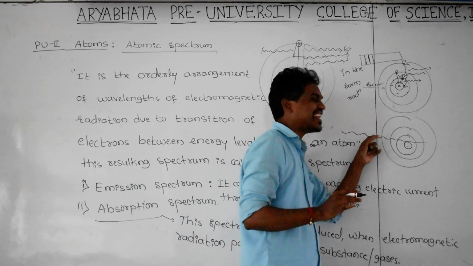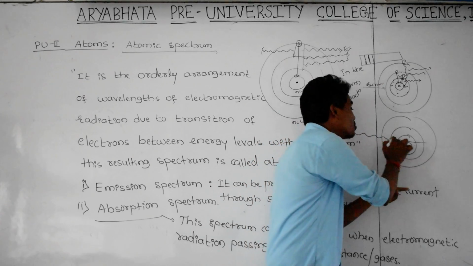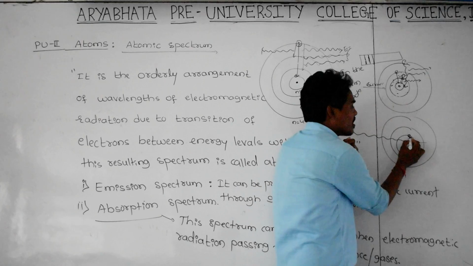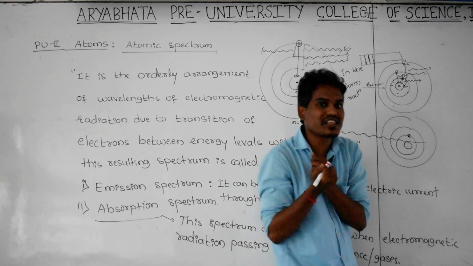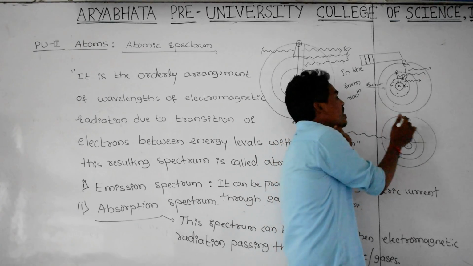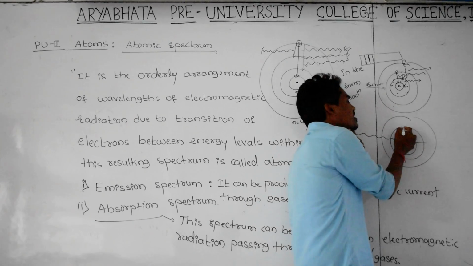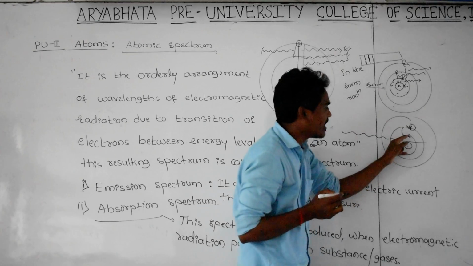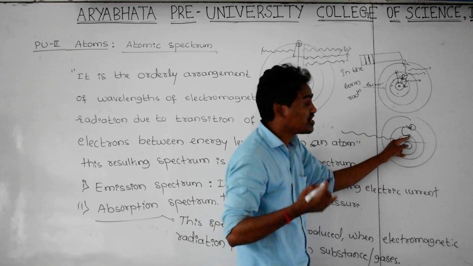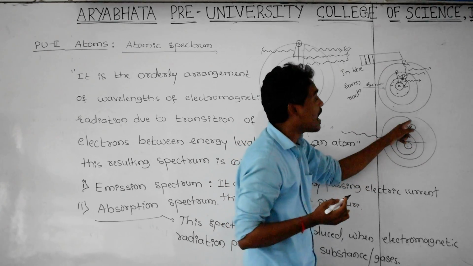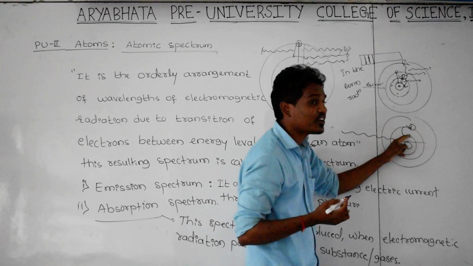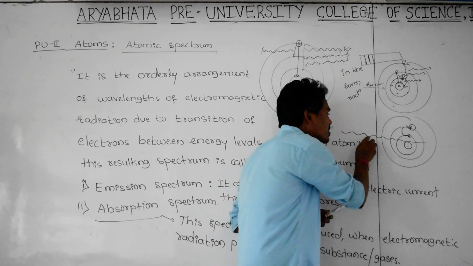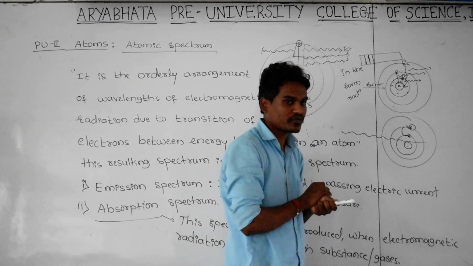Whenever you pass the electromagnetic radiation through the substance, the electrons present in the ground state absorb some amount of energy from the radiation and jump from lower energy state to higher energy state. In order to jump from lower to higher energy state, this electron absorbs some amount of energy from this electromagnetic radiation.